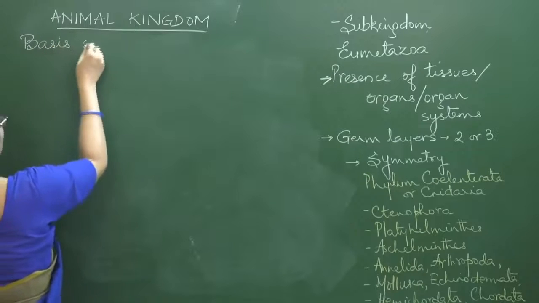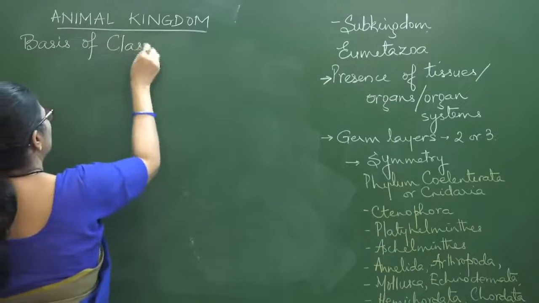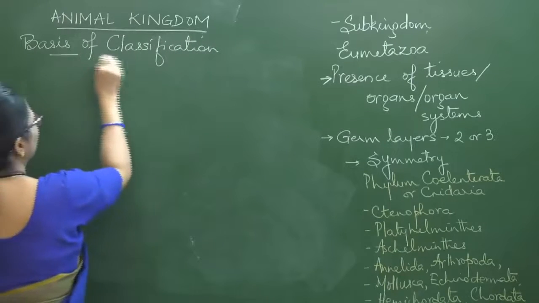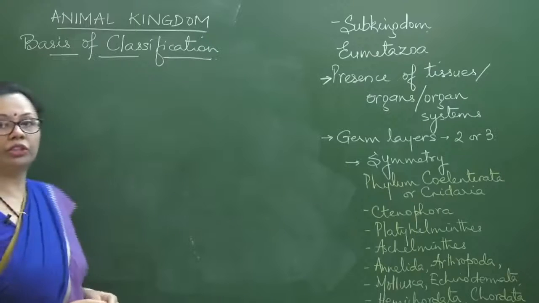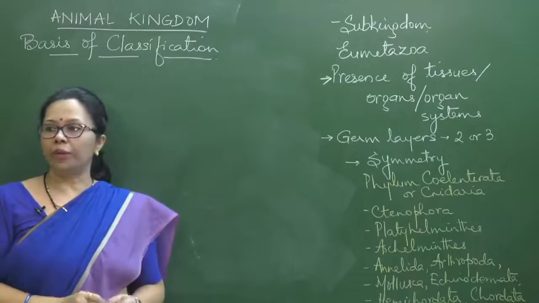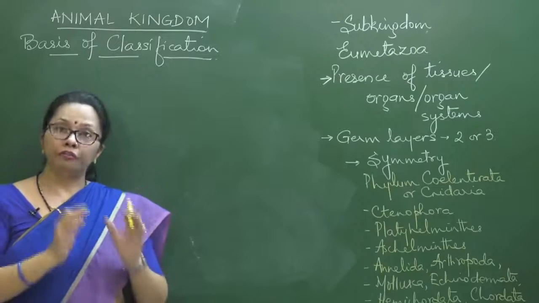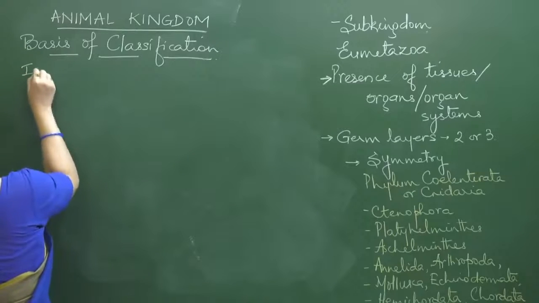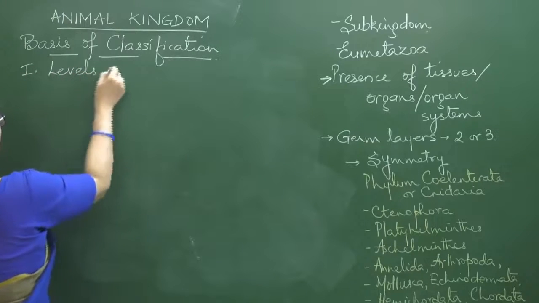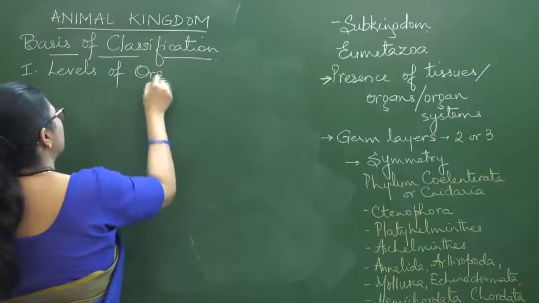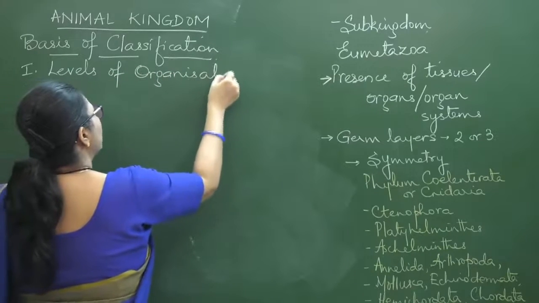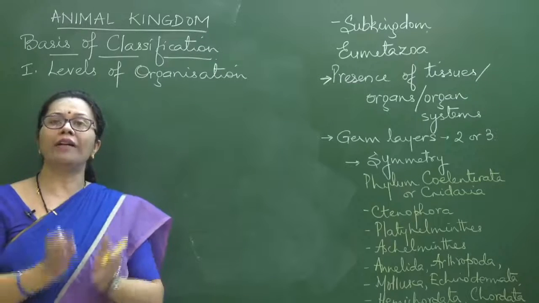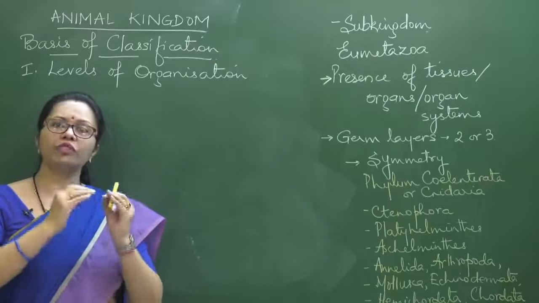Starting with the basis of classification. Okay, the basis of classification. Now you see the basis of classification. First we can start with the levels of organization. Levels of organization.